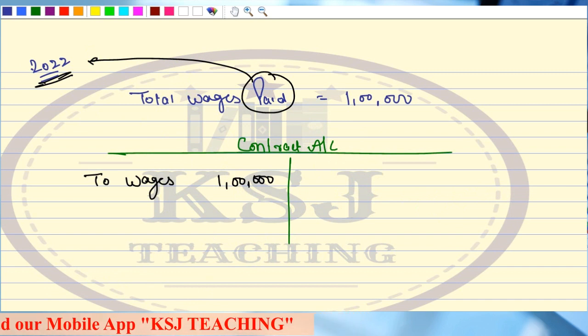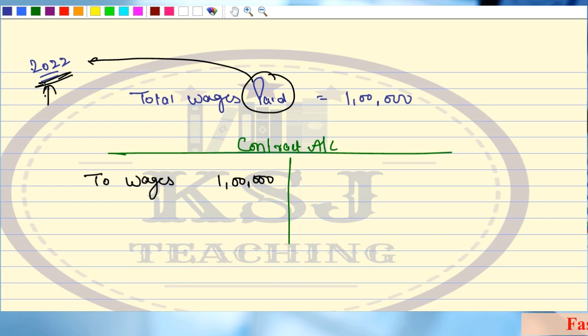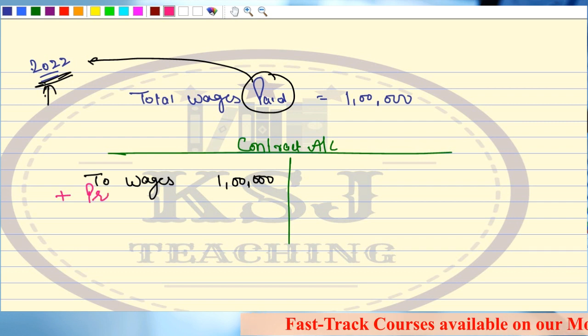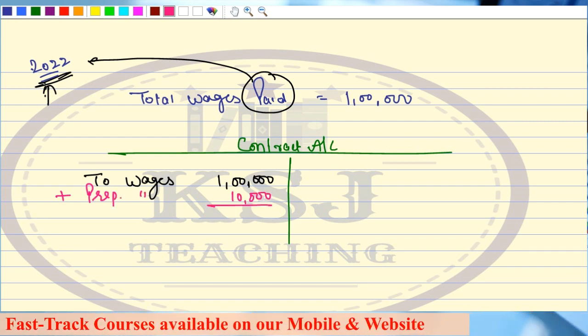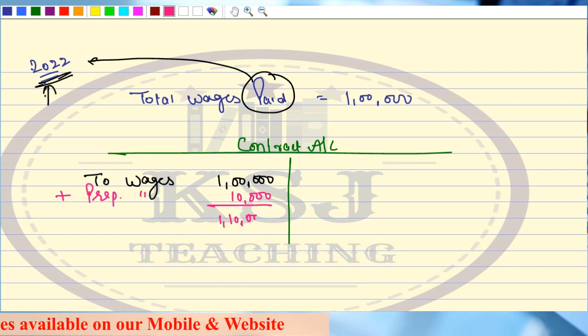But it belongs to 2022. Then how can you leave it out of the contract account of this year? So you will add prepaid wages 10,000 rupees. The total expenditure for this year will be 1,10,000.